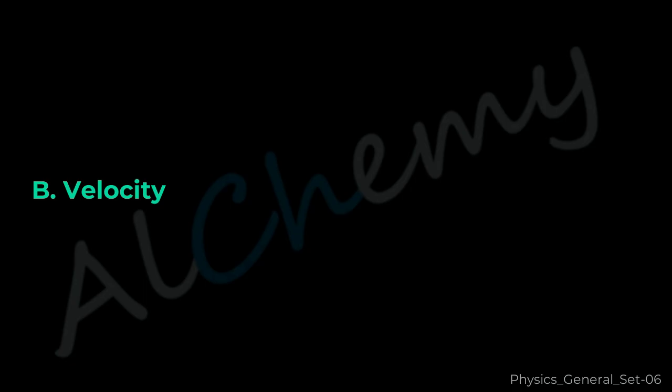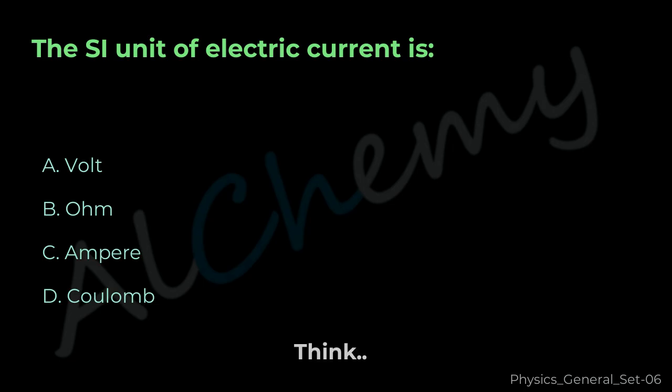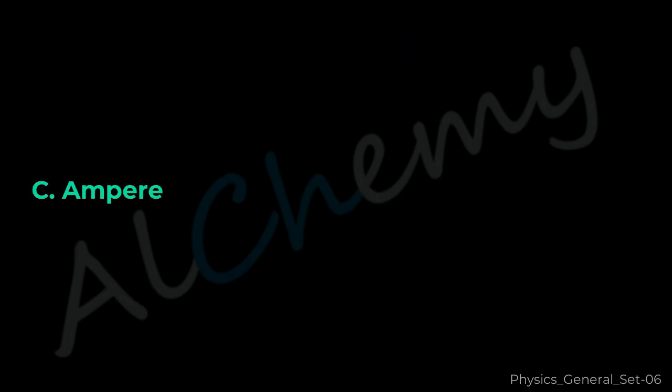Velocity. Question 5. The SI unit of electric current is A. Volt. B. Ohm. C. Ampere. D. Coulomb. The correct answer is C.